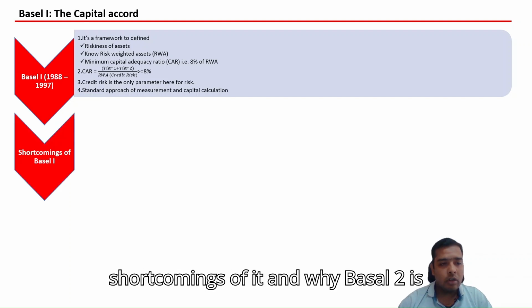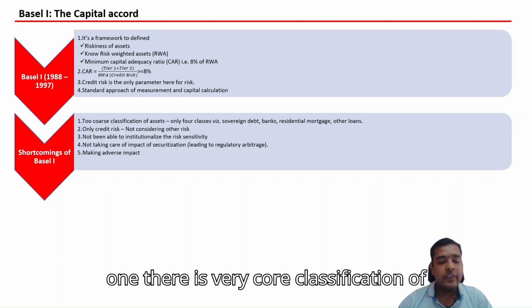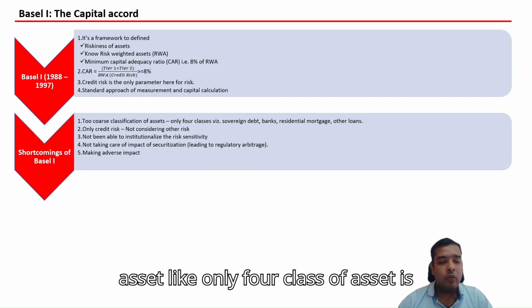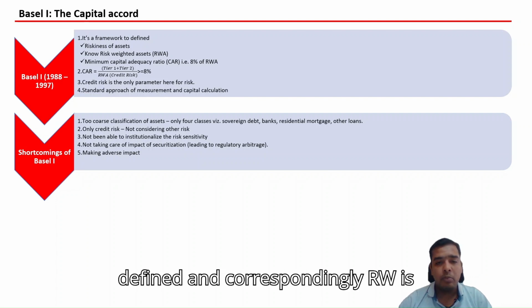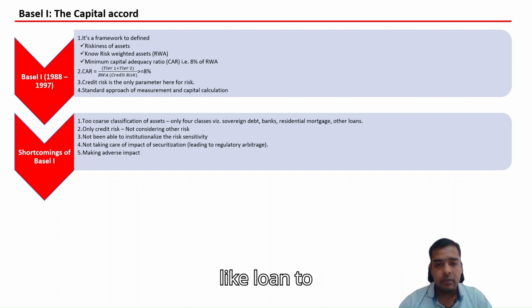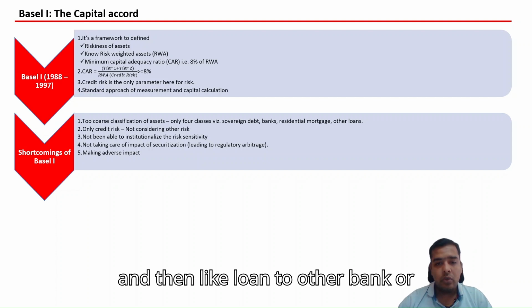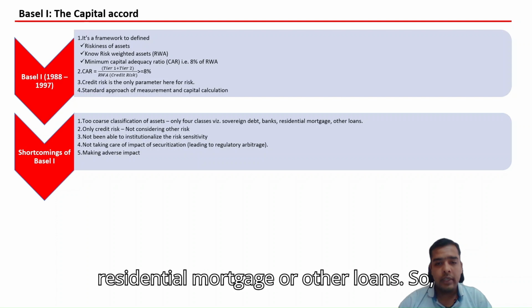Let's discuss the shortcomings of it and why Basel II is needed. First, in Basel I there is a very coarse classification of assets. Only four classes of assets are defined and correspondingly RWA is defined. The first class is sovereign debt, or loans to central governments or central banks, and then loans to other banks, residential mortgages, or other loans.